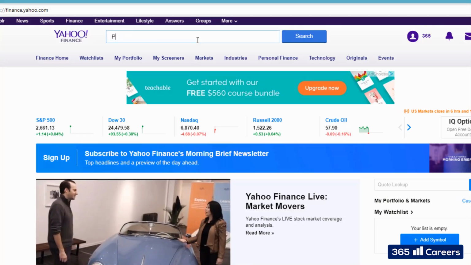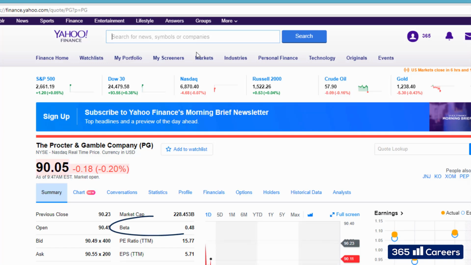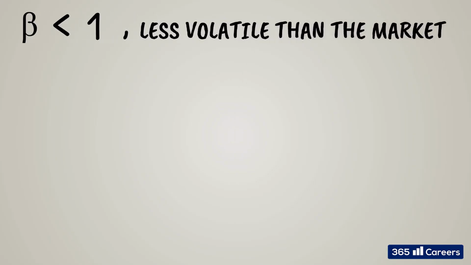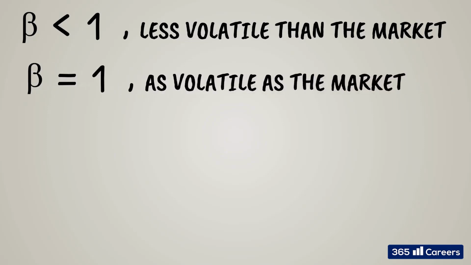Let's open P&G's Yahoo Finance profile. As promised, you can immediately see the company's beta. Here it is, almost 0.5, which usually is considered a conservative stock. A beta that is less than 1 indicates the stock is less volatile than the market. A beta of 1 shows the stock is as volatile as the market.